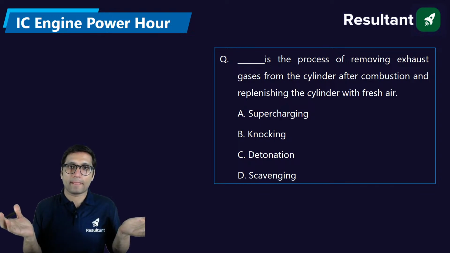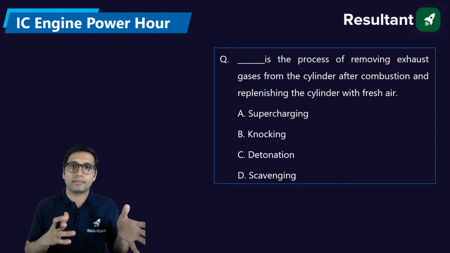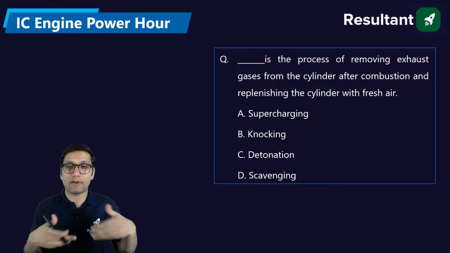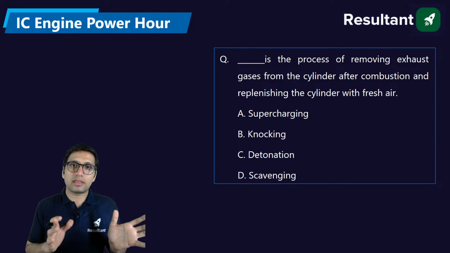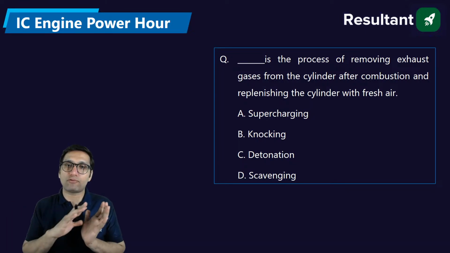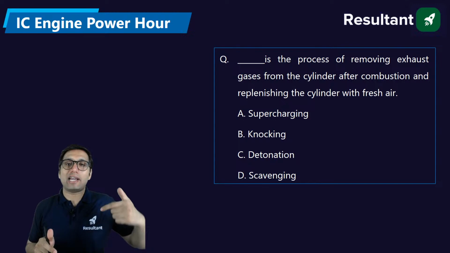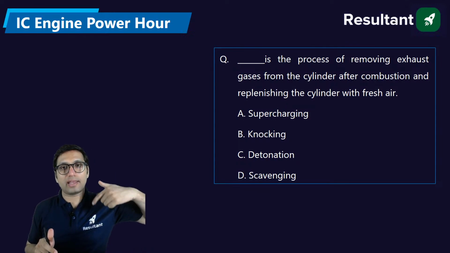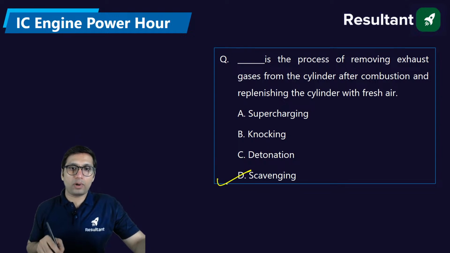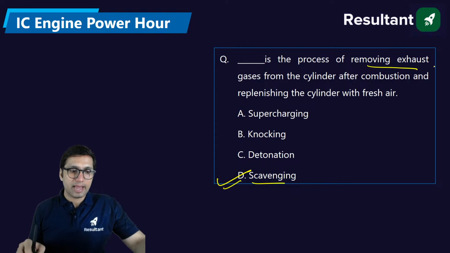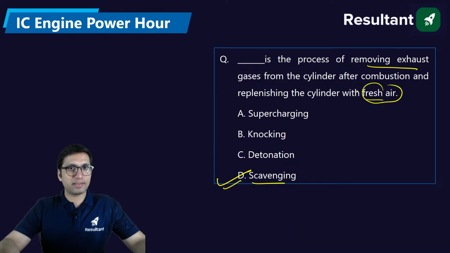After combustion you get power, but the gases present are called exhaust gases, and they have to be expelled so that the engine gets fresh charge. This whole process of removing the burned gases and allowing fresh air, fresh charge, to enter the engine is called scavenging.